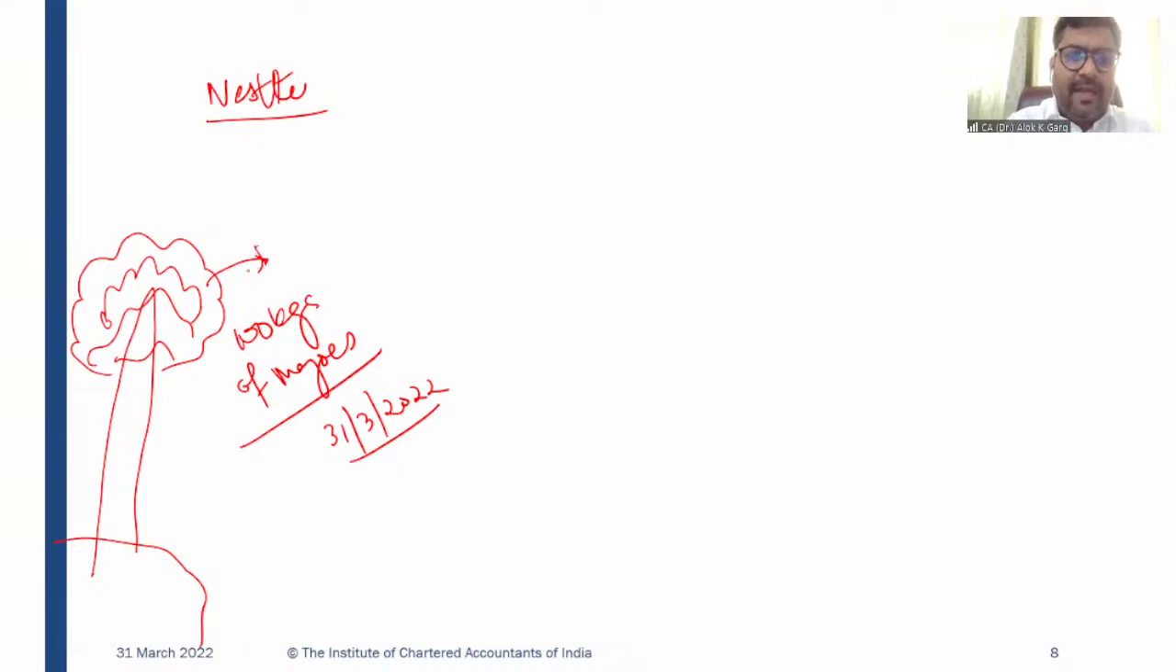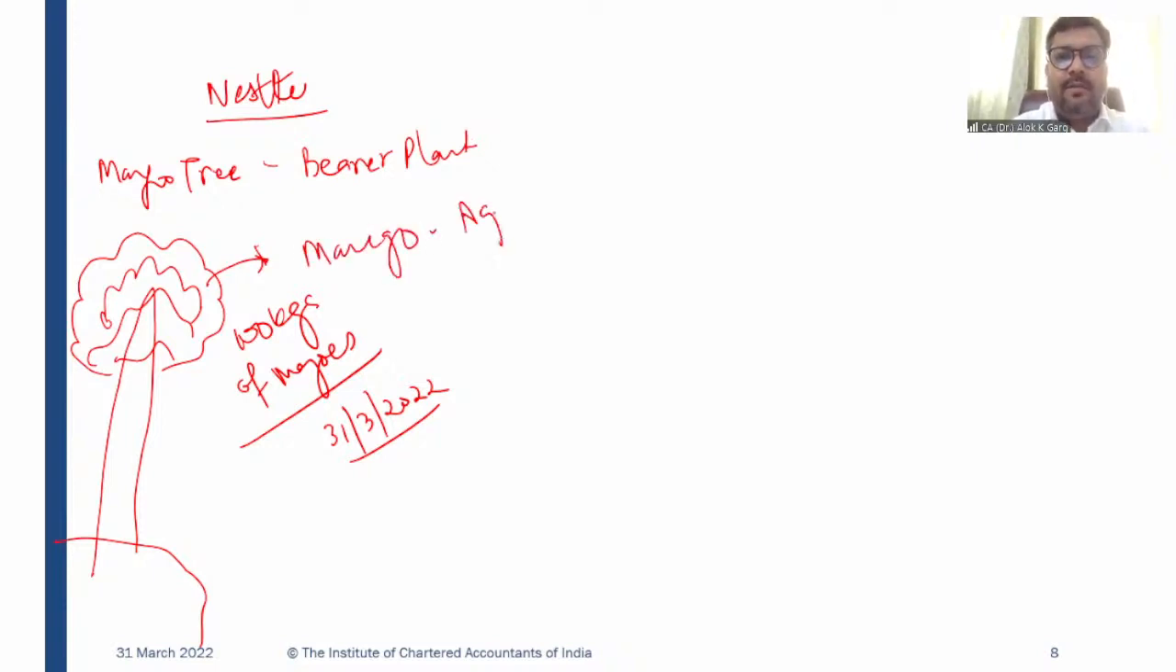So at this point of time, when I talk about the mango tree, it is a bearer plant. Mango tree is a bearer plant, right? When I talk about mangoes, mango is an agricultural produce.